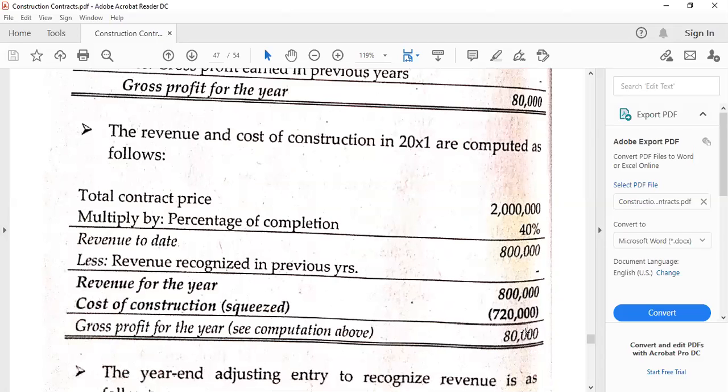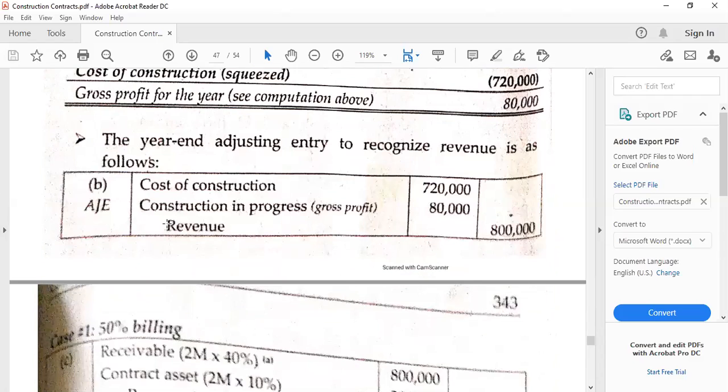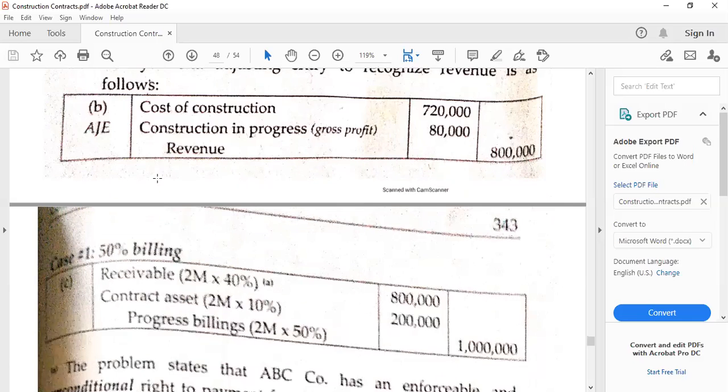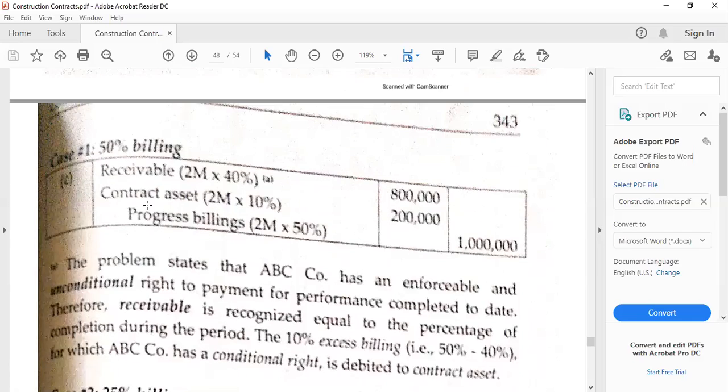Contract cost is 720,000, so the gross profit is the same here at 80,000. And this will be our adjusting entry. So debit the cost, and then debit an addition to CIP for the gross profit, and we credit the revenue. Some would be using construction revenue, and here would be construction cost. So they're the same.